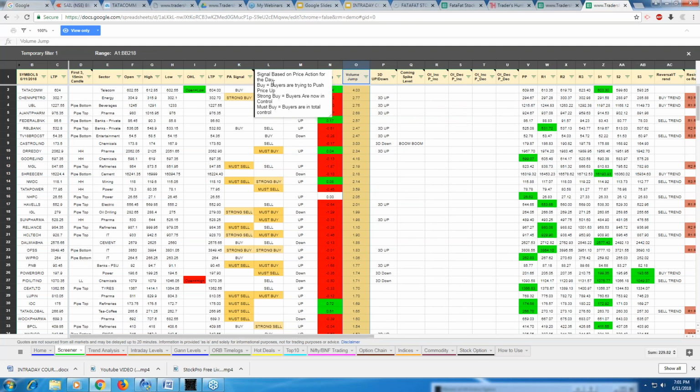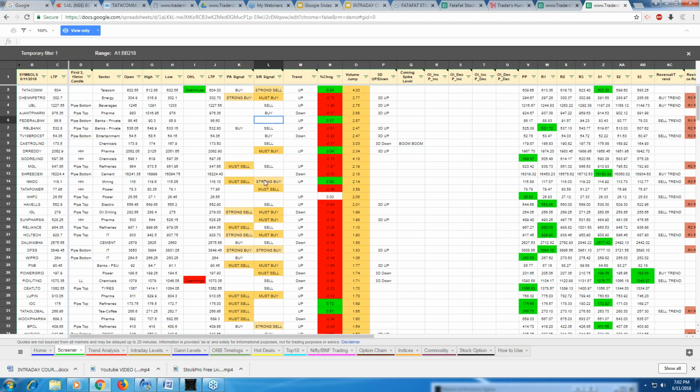So here, the signal is based on price action for the day. Buy means buyers are buying to push price up. Strong buy is basically buyers are now in control, and must buy is buyers are in total control, right? So this column, the L column, says strong sell when the volumes are very high, open equals low, but nothing happened. We'll have to wait and watch tomorrow.